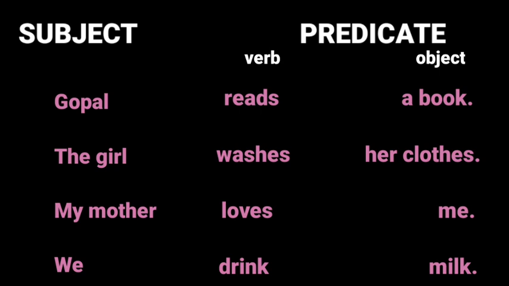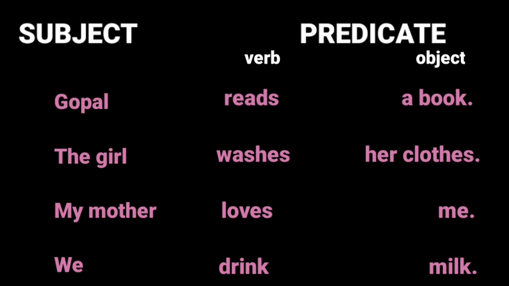Next is the girl washes her clothes. Who washes her clothes? The answer will be the girl. Okay, so the girl is a subject. Washes means doing or action word. It means it is a verb. Her clothes, object.